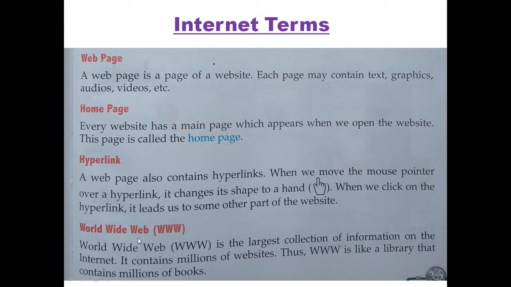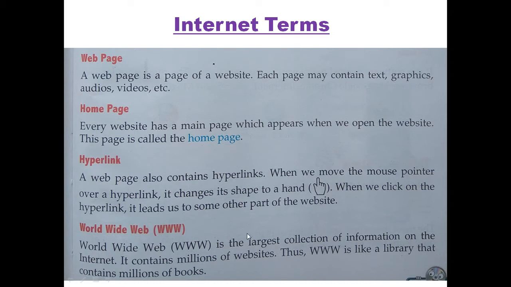Next is World Wide Web. www is the largest collection of information on the internet. It contains millions of websites. Thus, www is like a library that contains millions of books. See, www, you need to learn the full form of www, that is World Wide Web.